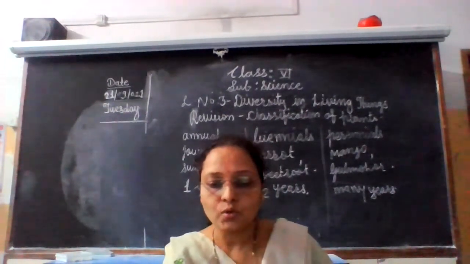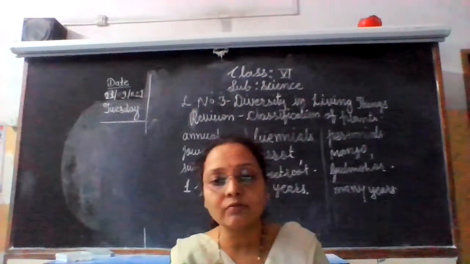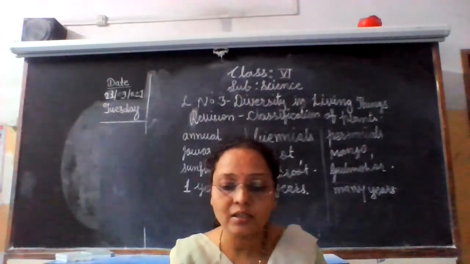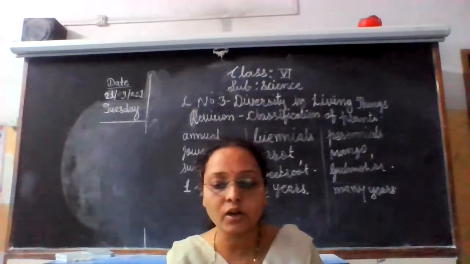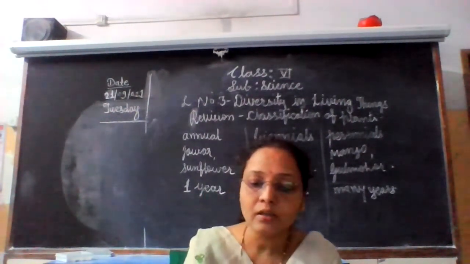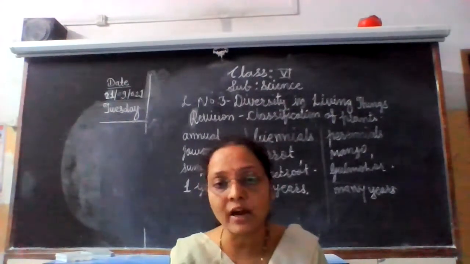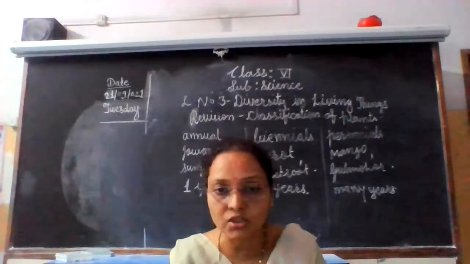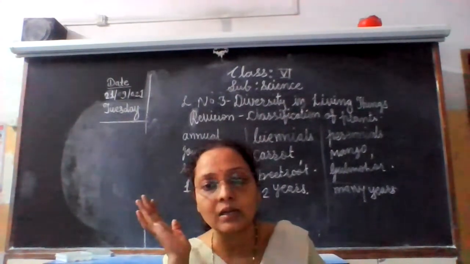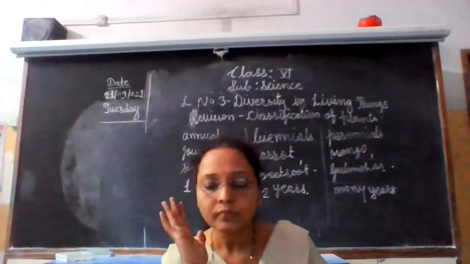ठीक है. So we learn in this lesson, plants are classified on the basis of their height and shape, stem, period of life cycle and habitat. Also we learn animals are also classified on the basis of their cell structure, means some animals are multicellular body, some animals are unicellular body.